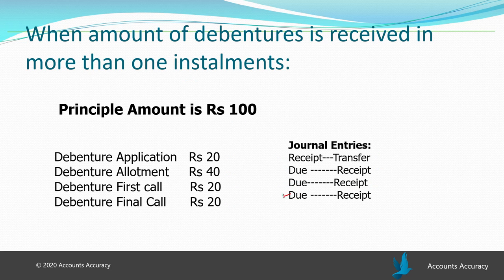So the due entry will be passed and the receipt entry will be passed later. For the final call also the same thing will happen. The due entry will be passed first and then the money will be received, so the receipt entry will be passed. So this is how we do.